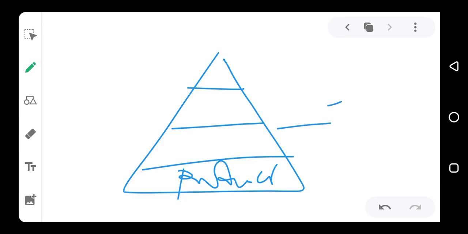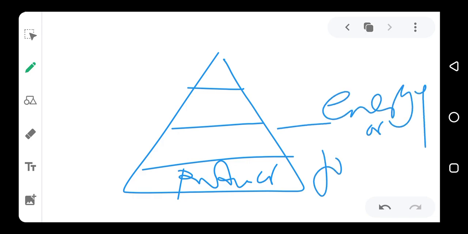This one is talking about the energy of food that is available for each trophic level. The producers have the highest amount of food available for them from the sun, because they tap energy directly from the sun, so they have the highest amount of energy. Then the primary consumers are next to the producers in terms of energy availability, and then the secondary consumers, then the tertiary consumers.